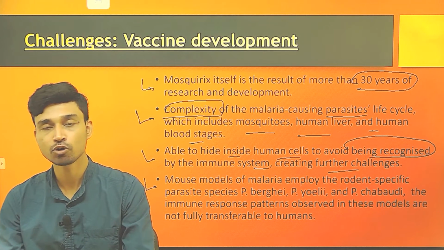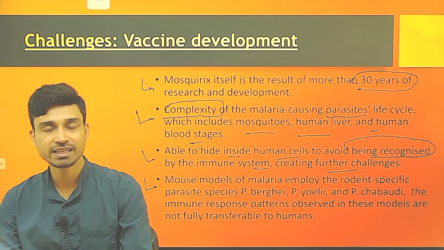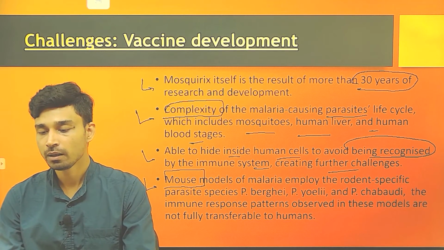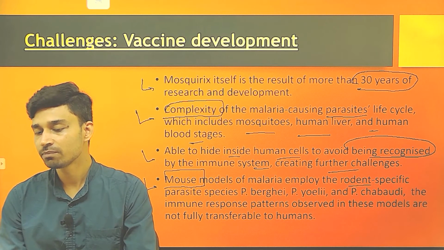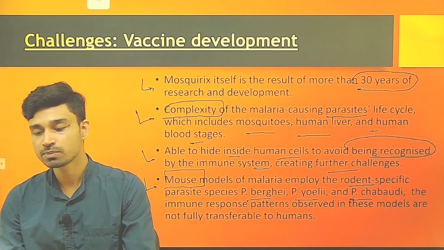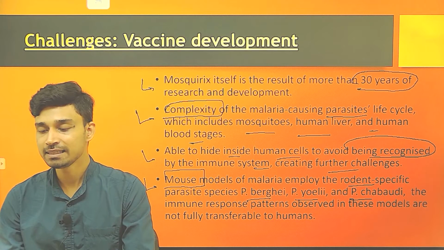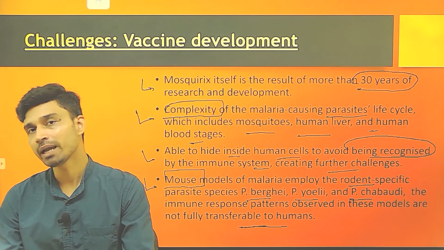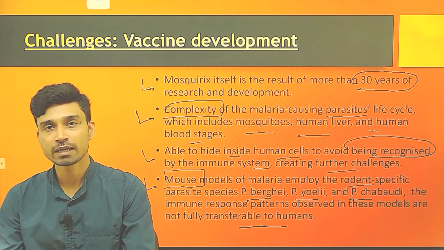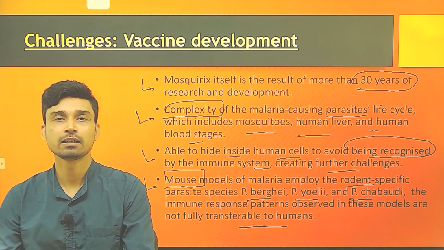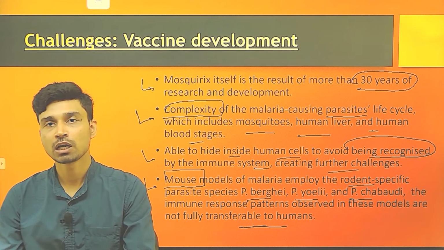The next problem is that all these studies, research and development are carried out using mouse as a model, but with rodent-specific malarial parasites like Plasmodium berghei, Plasmodium yoelii and Plasmodium chabaudi, the immune response patterns observed in these models are not fully transferable to humans. Thus, what we can understand is that the effectiveness or working of vaccines can be very different in mice, on which the study is conducted, as compared to humans, who are our ultimate target.